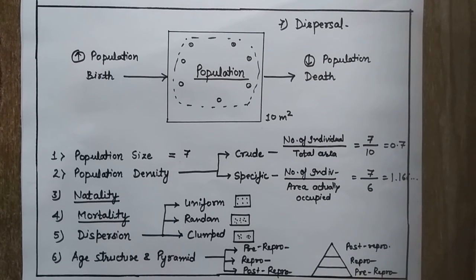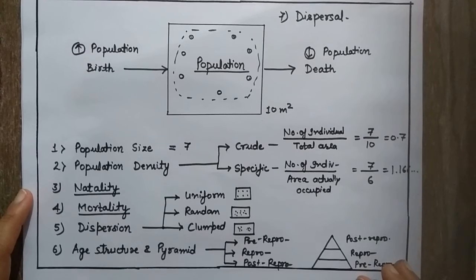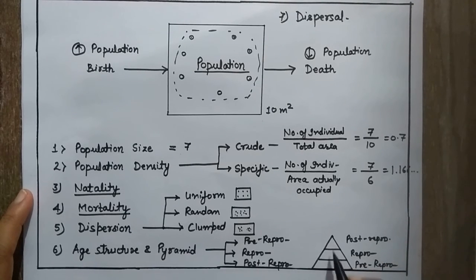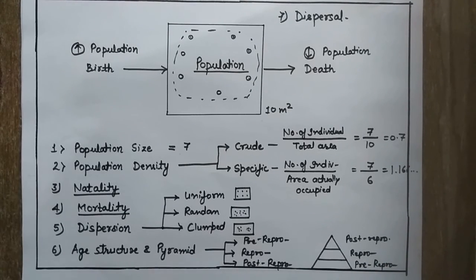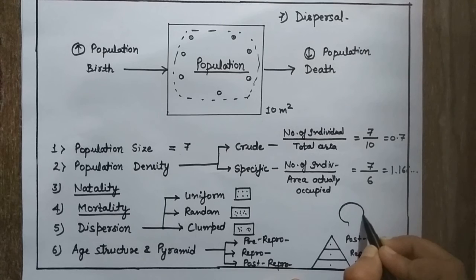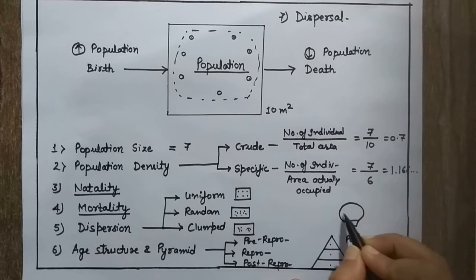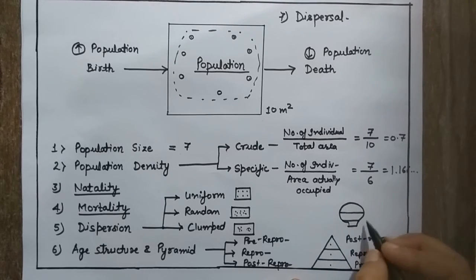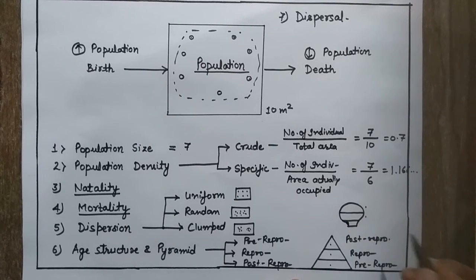It is not necessary that this particular kind of pyramid would be found everywhere. This is a proper pyramid made in a stabilizing population. There may also be the urn-shaped pyramid, in which the pre-reproductive are very few in number, while the reproductive and the post-reproductive are more in number.